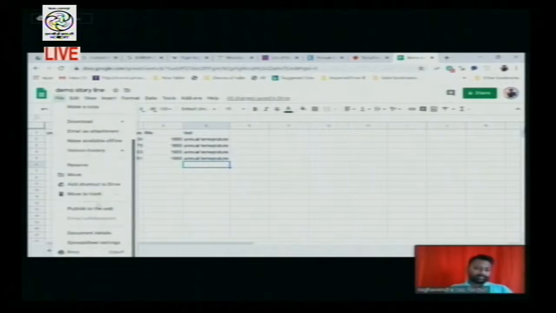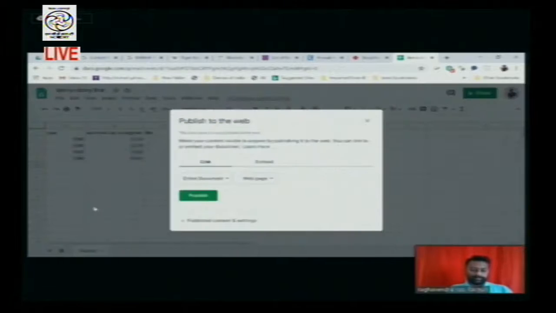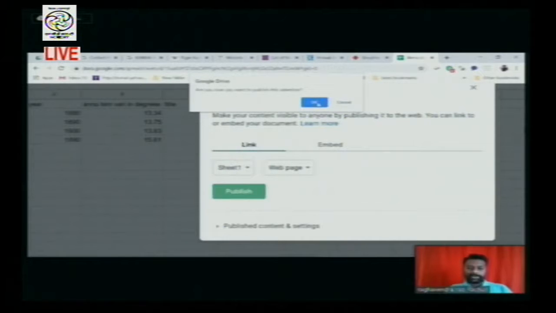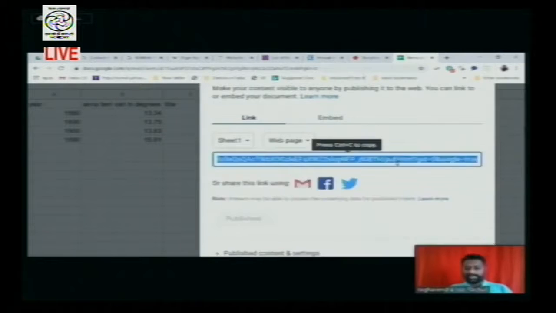come down, click on publish to web. Now, once you have given publish to web, I don't want to publish the entire document because I have made this data in sheet one. I am going to publish it. So I am clicking on publish. The moment you click, it asks OK. Now it has been published.